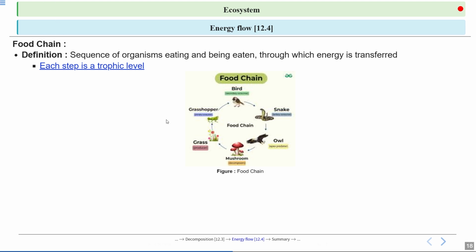So this is the simple food chain. This is showing you all the trophic levels. Here you can see the energy flow is unidirectional from the producers to the consumers.